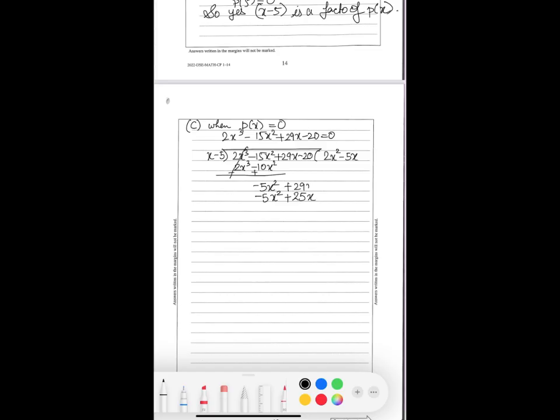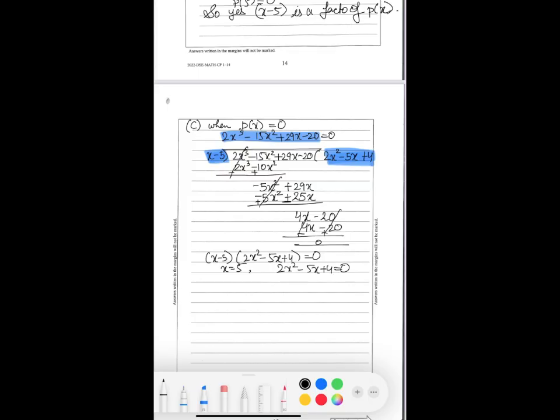From there, we copy down the x term, then subtract, and we're left with 4x minus 20, then multiply by 4, giving 4x minus 20, which cancels out. So instead of this, we can write x minus 5 times 2x squared minus 5x plus 4 equals 0. x equals 5 is one factor. The other factor is 2x squared minus 5x plus 4 equals 0.